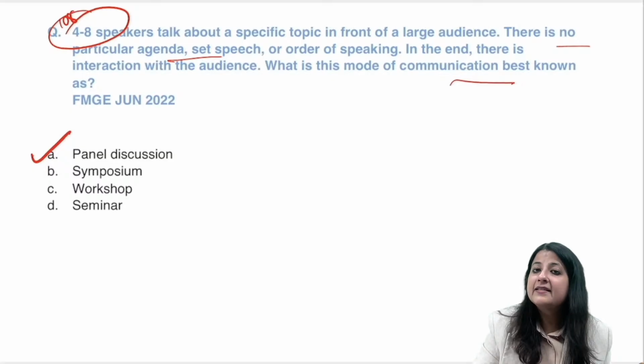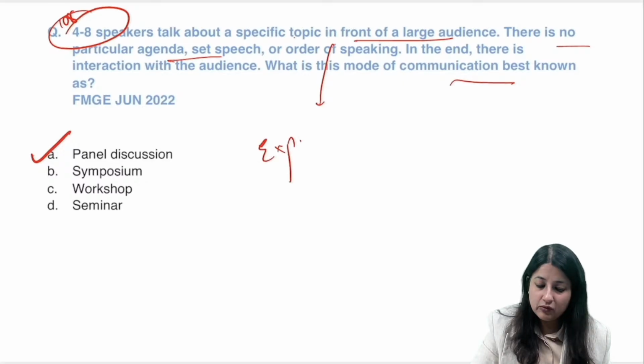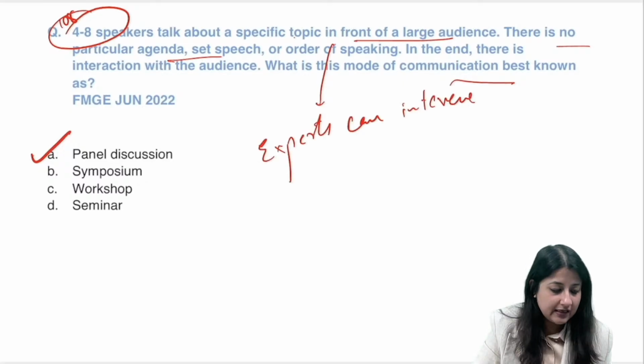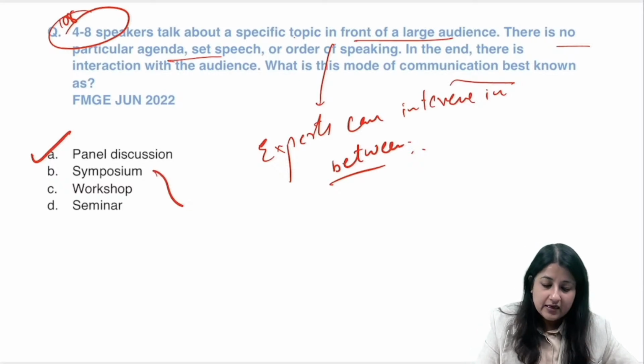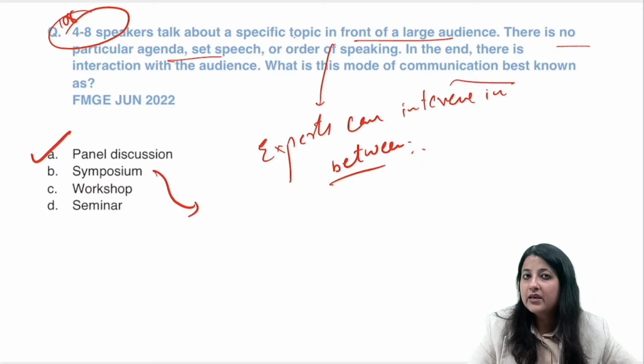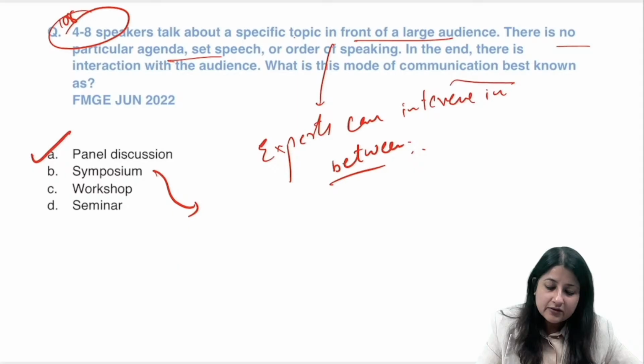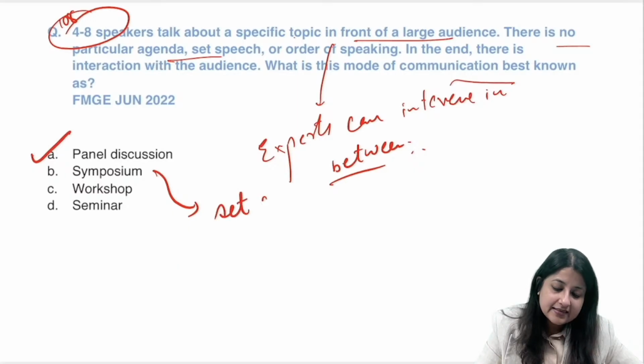When I say they talk about a specific topic in front of an audience, the experts can intervene in between. If you talk about a symposium, what is a symposium? A symposium always has set speeches and a set agenda.